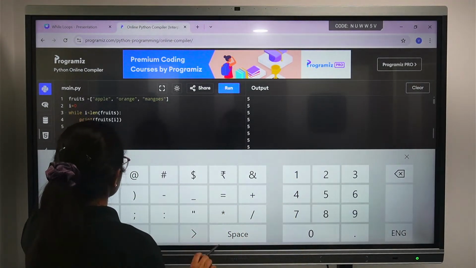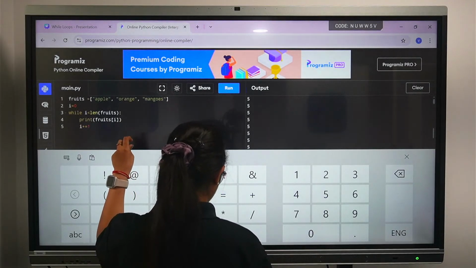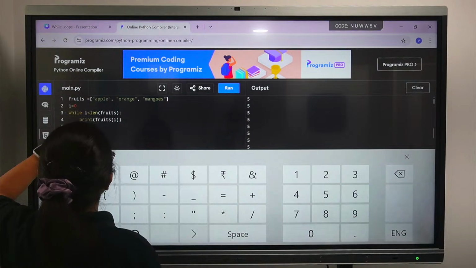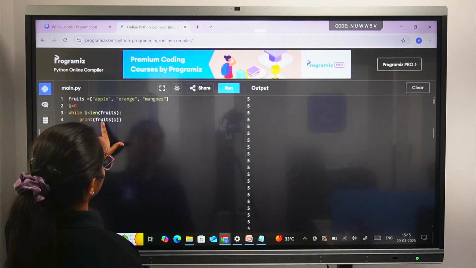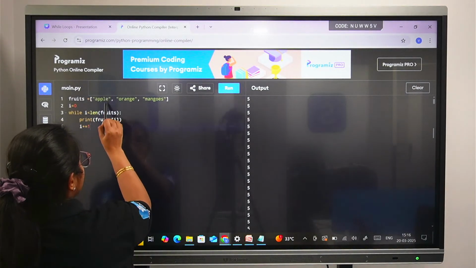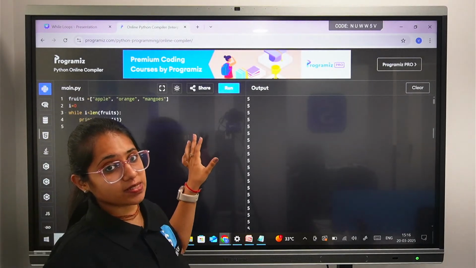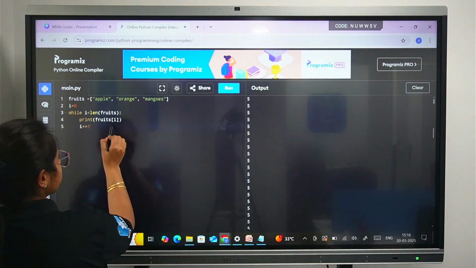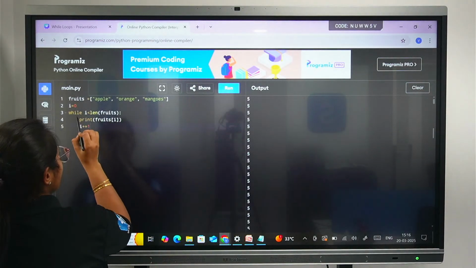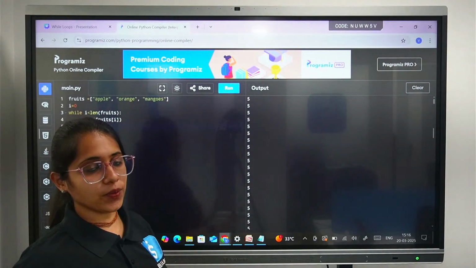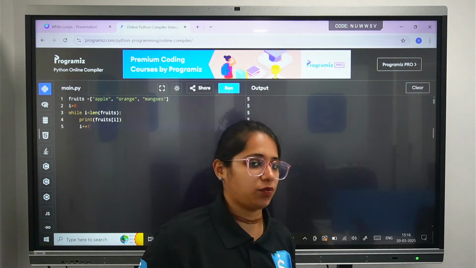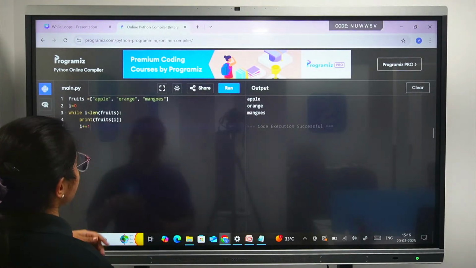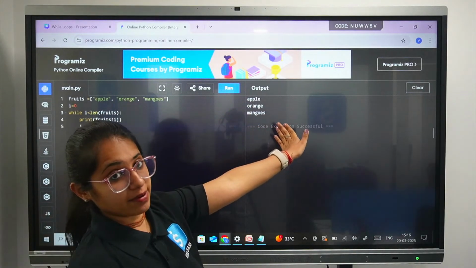Now let's see what this is going to do. This loop is going to run as long as we are getting these values. This print is going to print the fruits with the index value. Apple, like any value, starts from 0, so it has 0, 1, 2. That's why I have given fruits i. This gets the index value, and i plus equals 1 will increment that value. Now let's run it. If you can see here, we got 3 of the values in the list format.